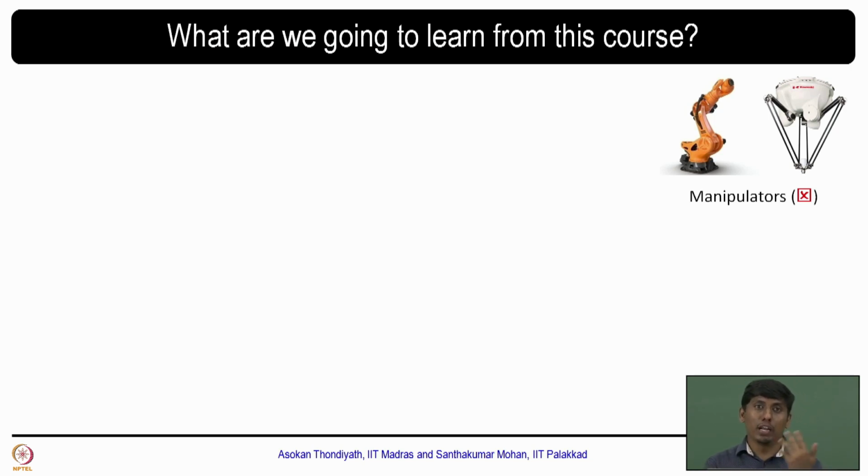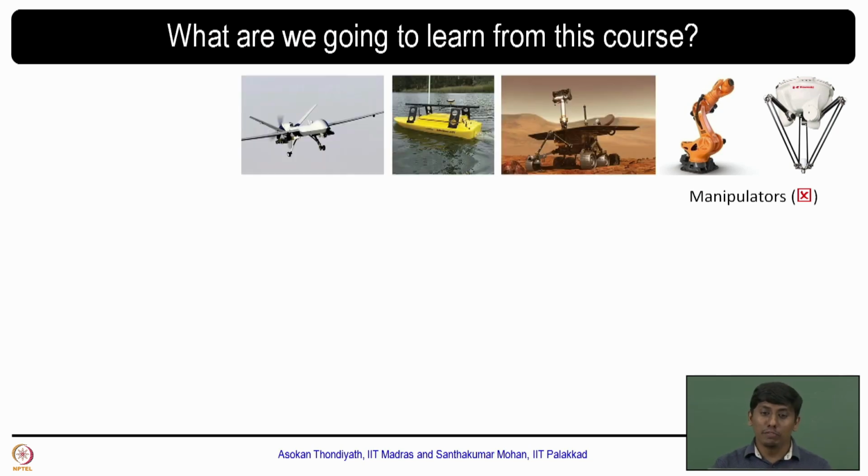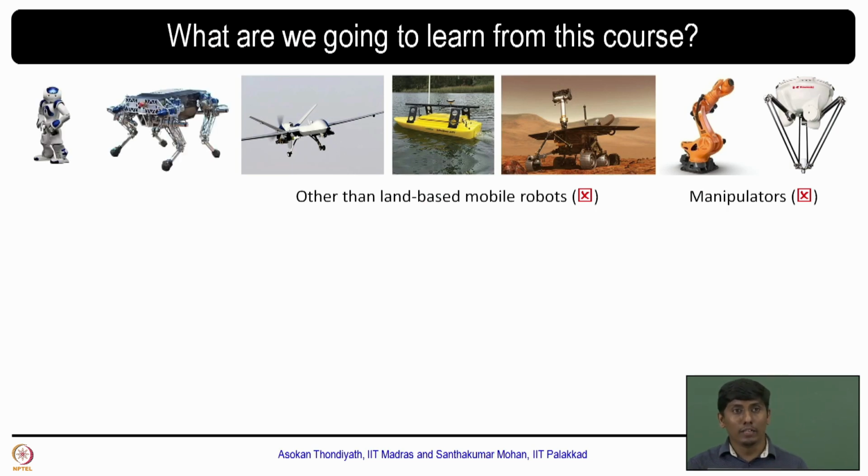It can be aerial, underwater, special purpose, wheeled, or land based. We are not going to cover even aerial, underwater, and special purpose mobile robots. So we are focusing on land based. In land based, there is another kind of locomotion, which is what we call legged robots. This is also something we are not going to cover. Then what are we going to cover in this particular course?